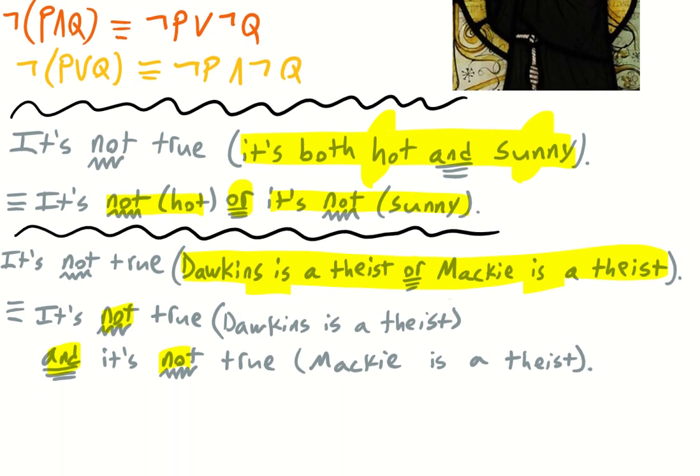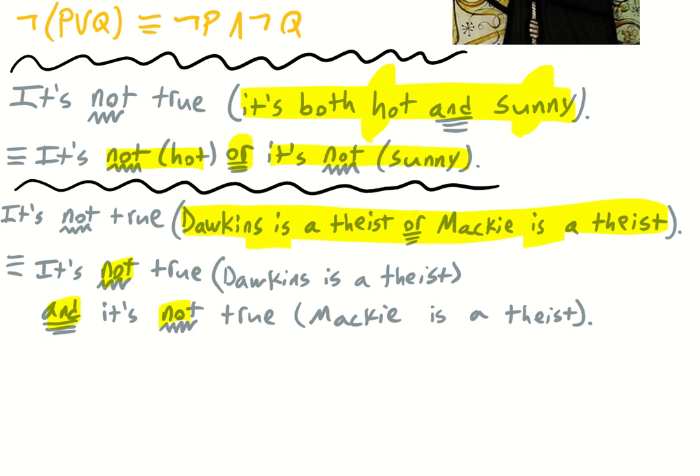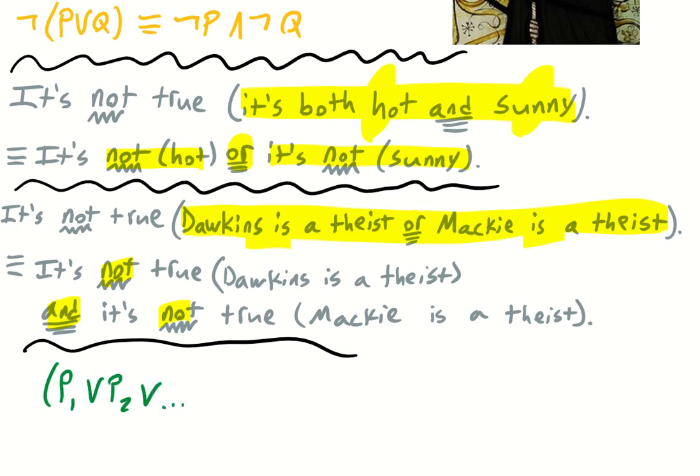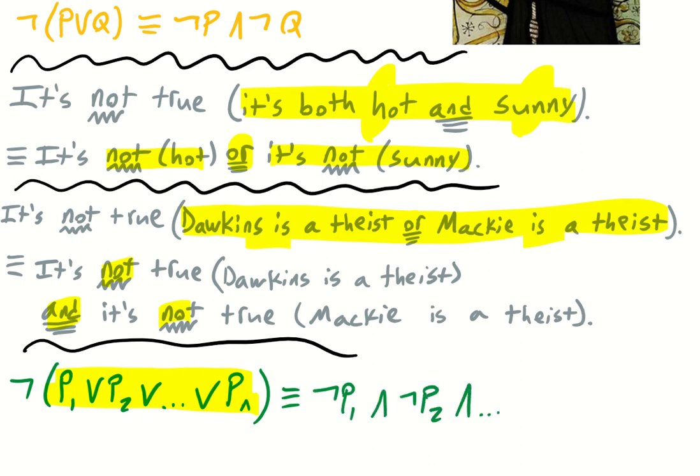Moreover, perhaps it should be noted that we can expand out De Morgan, so to speak, in the sense that, let's say, we have something like this: P sub 1 or P sub 2 or, etc., or P sub n, and we're saying that's not the case. So what's the contradictory of this disjunction? That would have to be logically equivalent to not P sub 1 and not P sub 2 and so on and so forth to not P sub n.